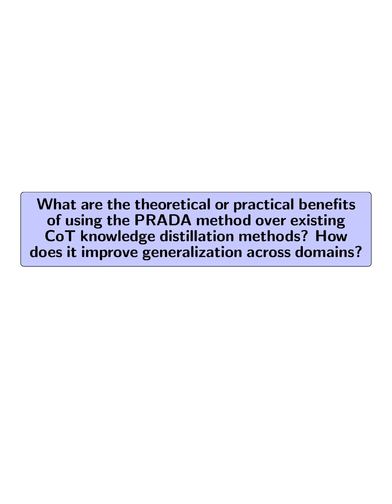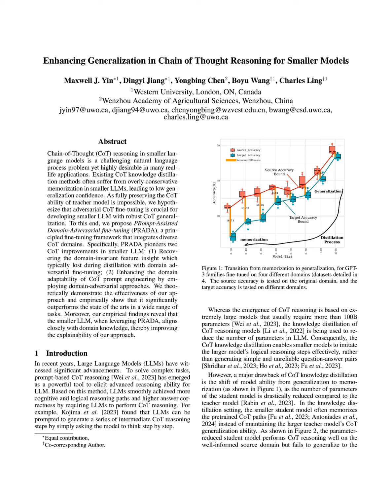What are the theoretical or practical benefits of using the PRADA method over existing COT knowledge distillation methods? How does it improve generalization across domains? The PRADA method offers significant theoretical and practical benefits over existing COT knowledge distillation methods by enhancing the cross-domain generalization capabilities of smaller models while retaining the reasoning abilities of larger teacher models.